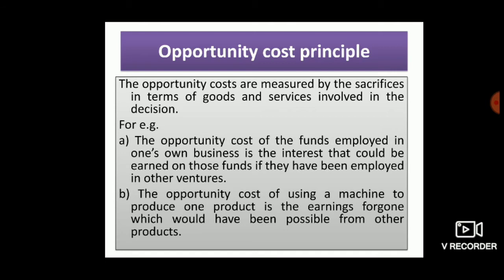For example, the opportunity cost of the funds employed in one's own business is the interest that could be earned on those funds if they had been employed in other ventures. For example, the opportunity cost of using a machine to produce one product is the earning foregone which would have been possible from another product.